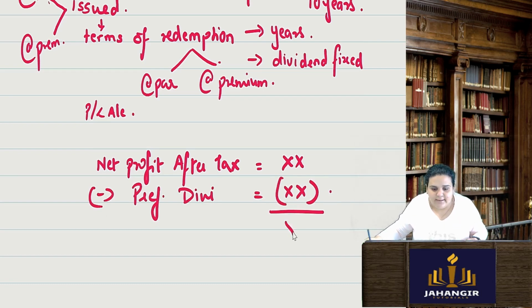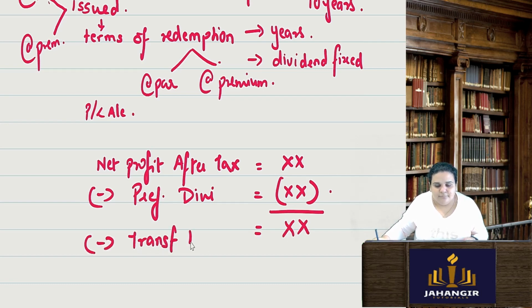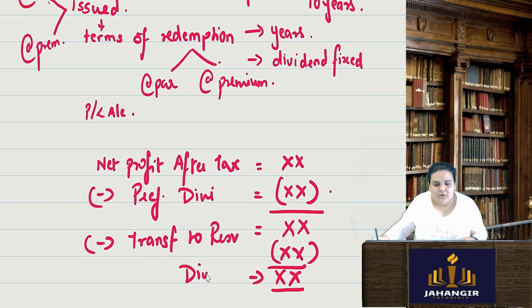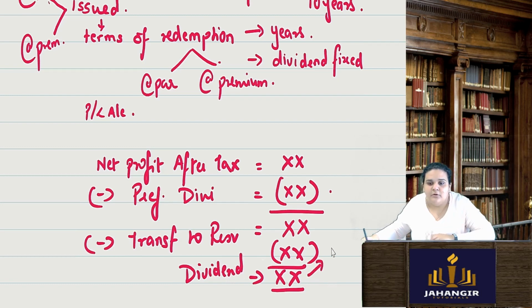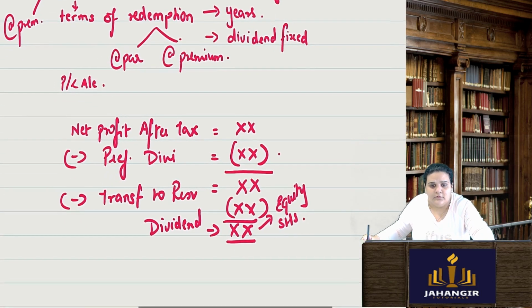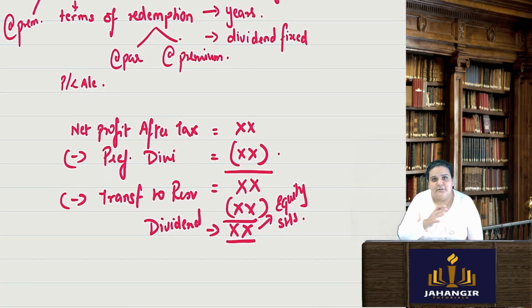Then if any balance is left, some amount gets transferred to reserves, and again whatever is left, with that you can provide the dividend to equity shareholders. So this is how the difference between preference shares and equity shares works.